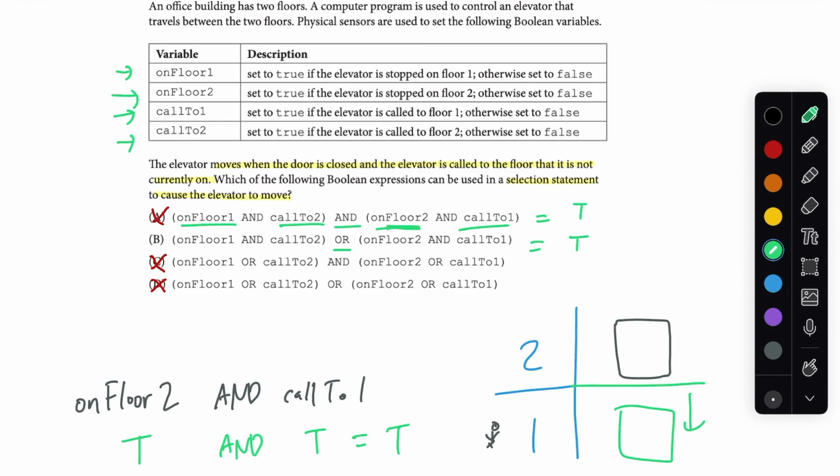And so why is B the correct answer? Well, we have our 2 different situations where the elevator is either on the first floor and someone calls it to the second floor, or it's on the second floor and it's being called to the first floor. So this or, let me put a little, this cannot be true. So this or helps us combine these 2 situations such that if everything here is true, or the other situation, everything here is true, then the elevator is moving. The correct answer here is B.